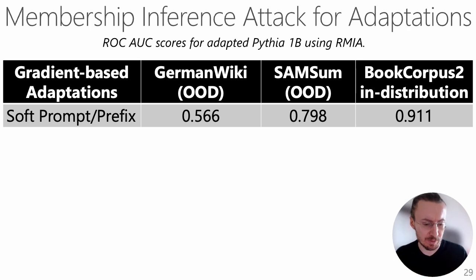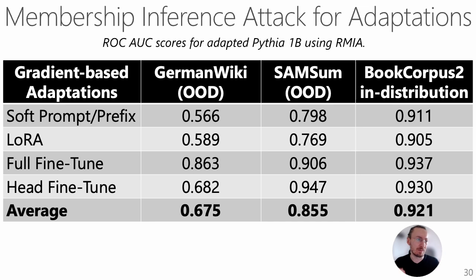The same trend was shown for the other adaptations like LoRA or full fine-tuning. So on average, the closer the given adaptation set is to the pre-training set, the more this adaptation data can leak to the querying party.